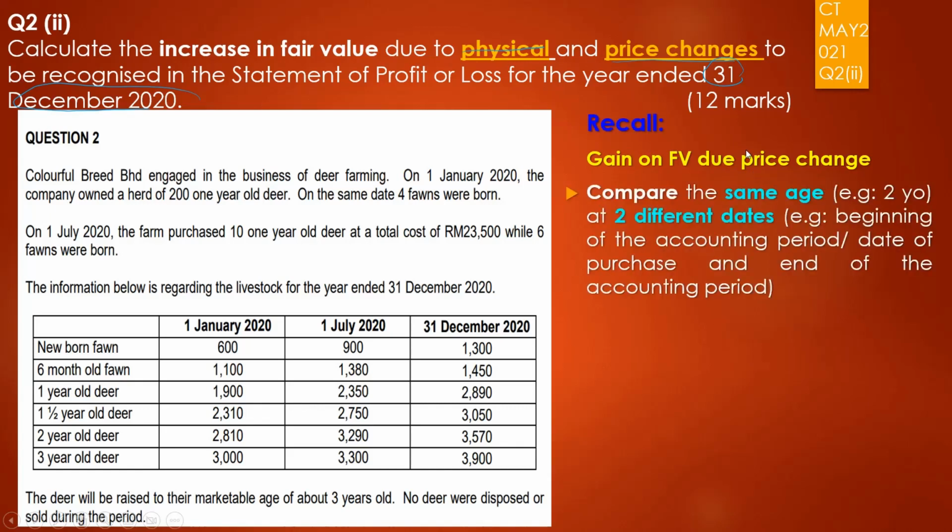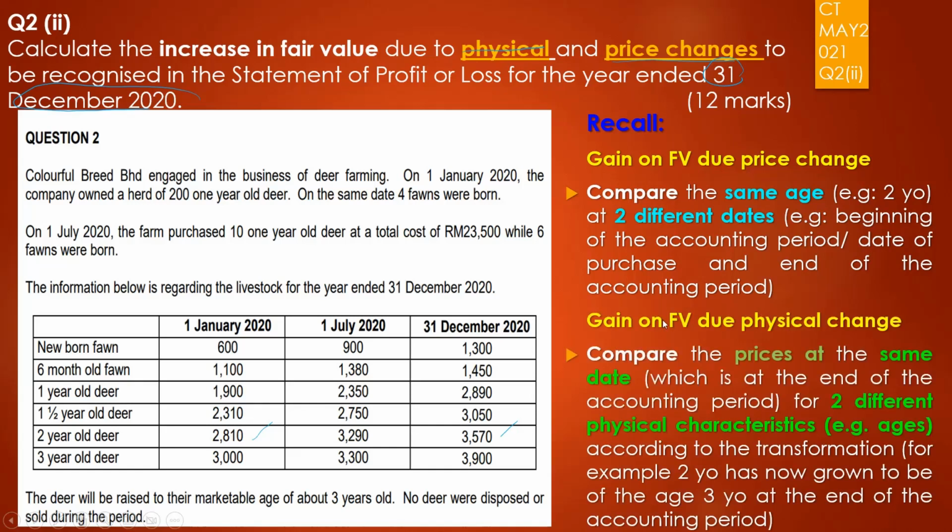But before that, let's recall what we mean by fair value due to price changes. You are going to compare the same age, let's say the 2-year-old deer, at 2 different dates. For example, you compare the price on 1st of January with the one on 31st of December. Two different dates but the same age, depending on what the company has.